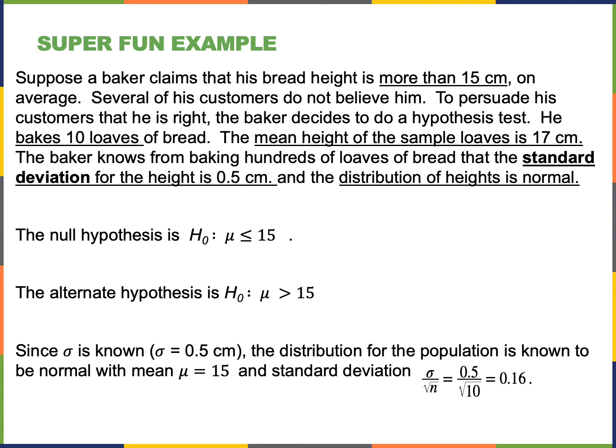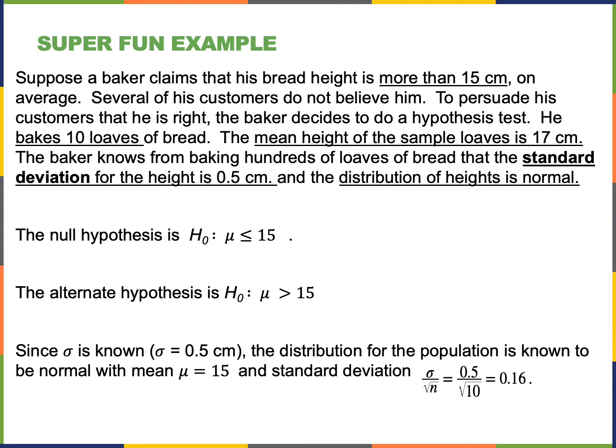A lot of his customers do not believe him. So to persuade his customers that he is right, the baker decides to do a hypothesis test. This is how he does it. He bakes 10 loaves of bread. The mean height of the sample loaves is 17 centimeters. The baker knows from baking hundreds of loaves of bread that the standard deviation for the height is 0.5 and that the distribution of heights is normal.